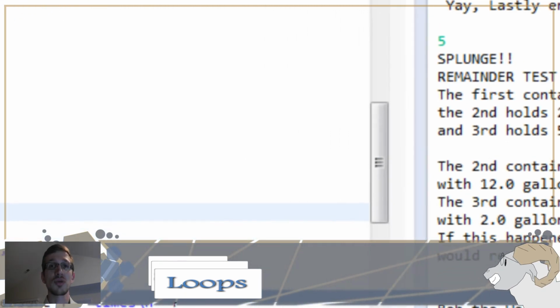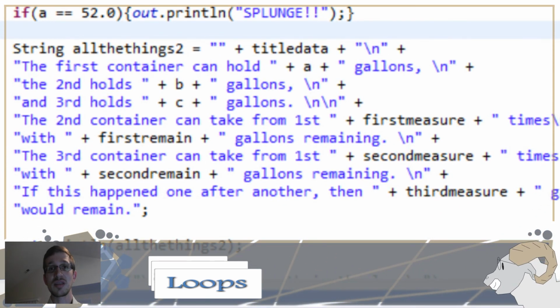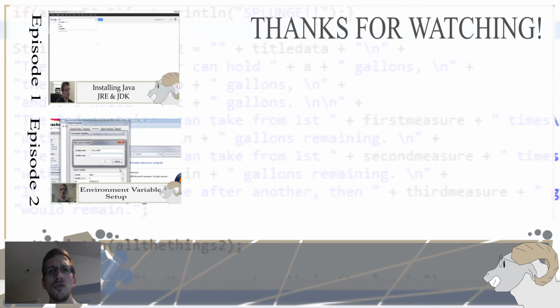Like if you're trying to look for something specific, you can say, if this, do this, if this, do this, if this, do this. It's more efficient to use a for statement in many cases, but I'll go into that next week.